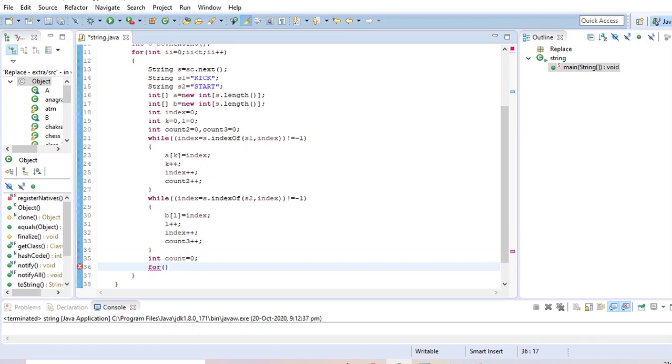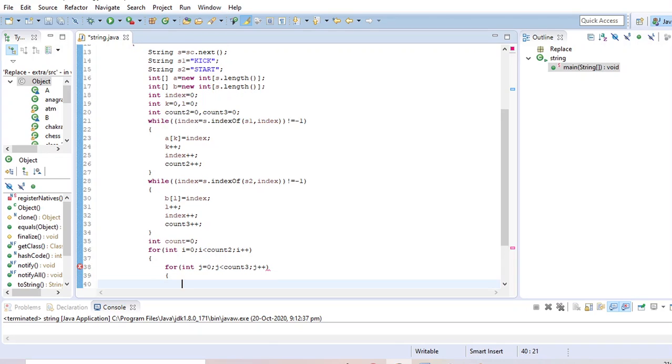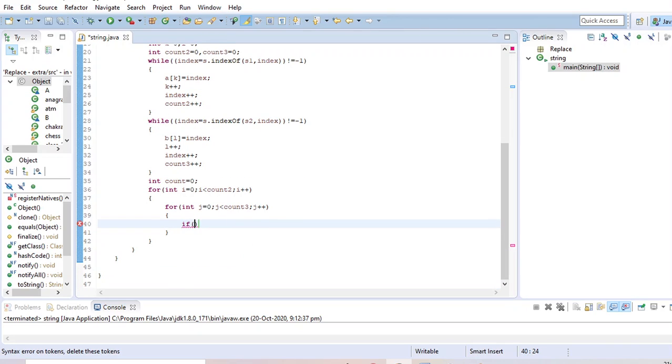So now the for loop will continue from i equal to 0 to i less than count2, and for integer j we start from 0 to j less than count3, and if A[i] is less than B[j], it will be counted as a lucky fragment.